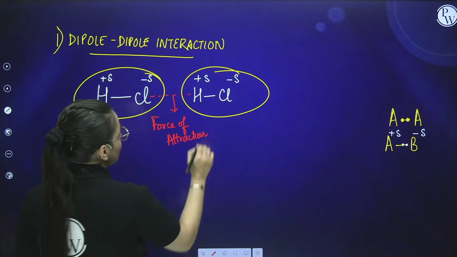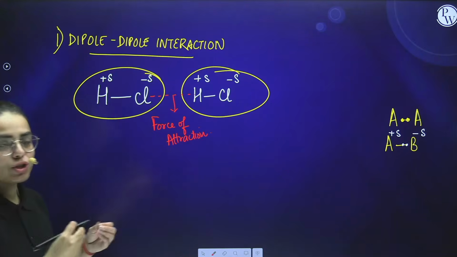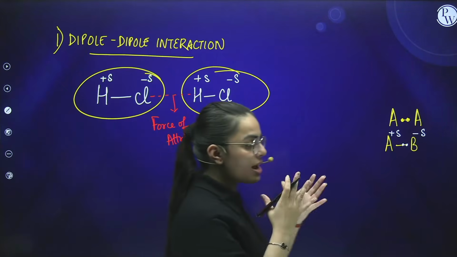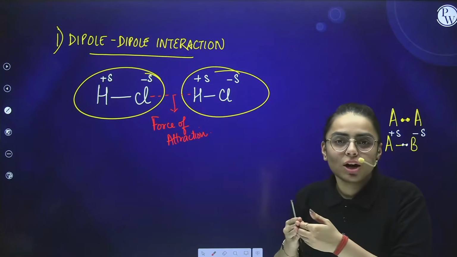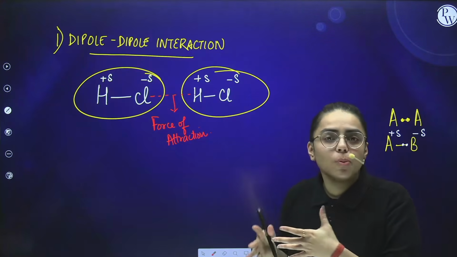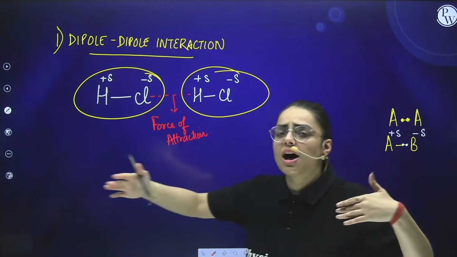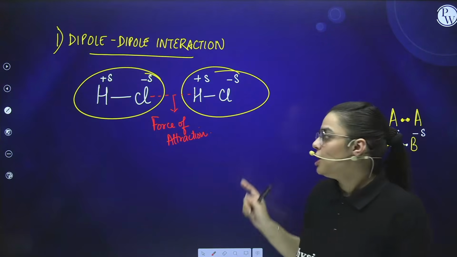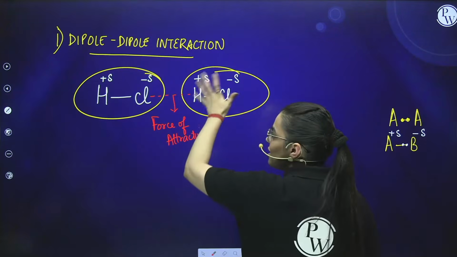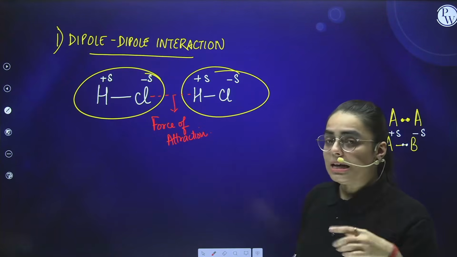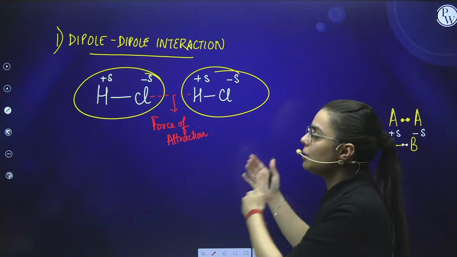Why force of attraction? Because negative species always attract positive ones. You are never going to observe that negative and negative are approaching each other, or positive and positive. They move far away from each other. Clear, students? So what do we observe over here? One species' negative charge is being attracted to the other species' positive charge. Clear? This is referred to as dipole-dipole interaction.